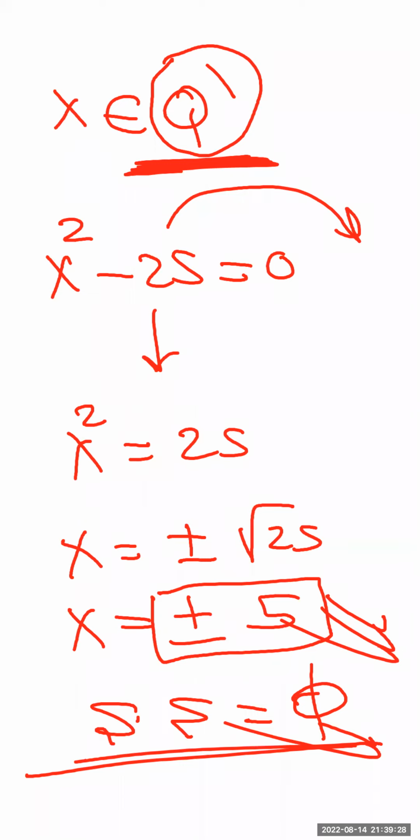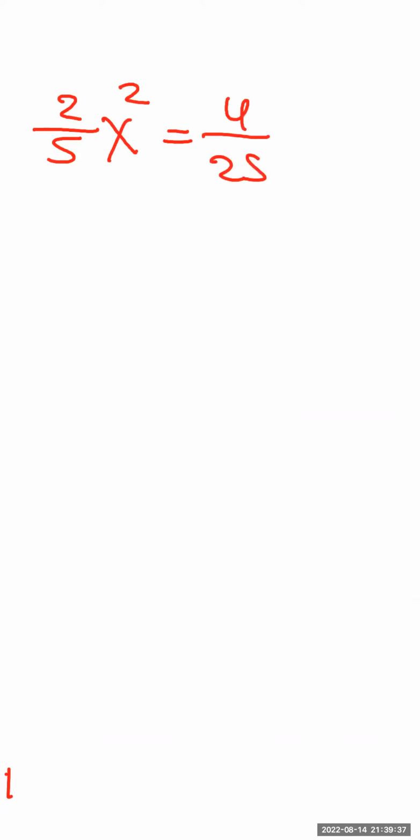One more question. 2 over 5 x squared equals 4 over 25. There are many ways to solve this question. First, as we said before, we want to get the variable alone and put the numbers on the other side.